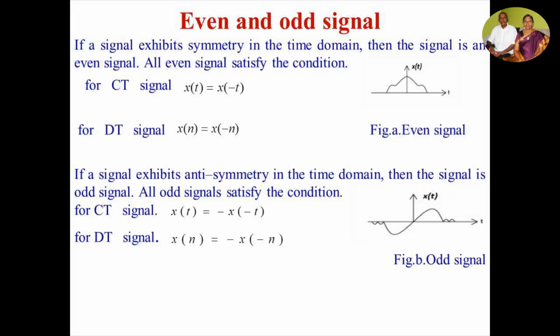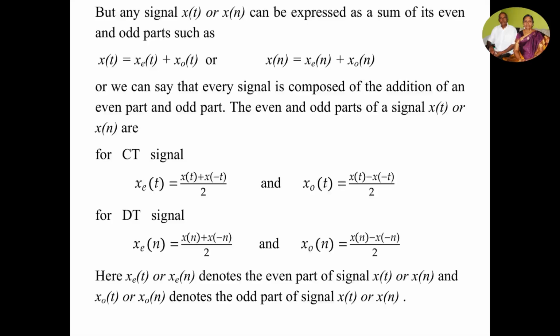Here figure A shows the example for even signal and figure B gives the odd signal. Any signal x of t or x of n can be expressed as a sum of its even and odd parts, such that x of t is equal to xe of t plus xo of t, or x of n is equal to xe of n plus xo of n. Or we can say that every signal is composed of the addition of an even part and an odd part.